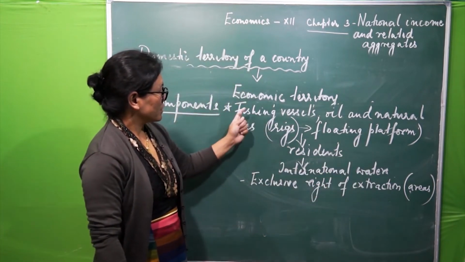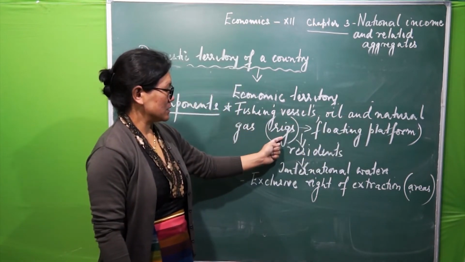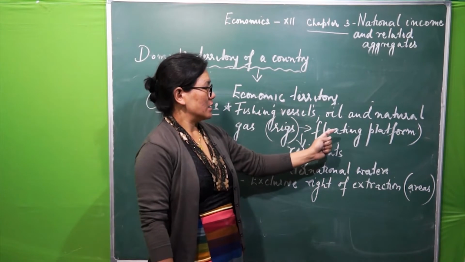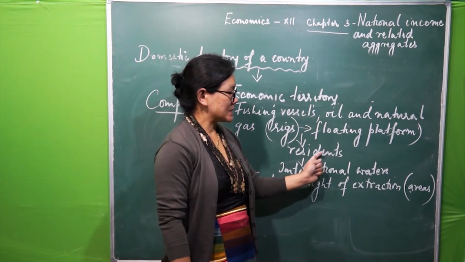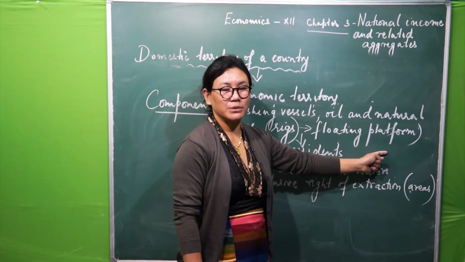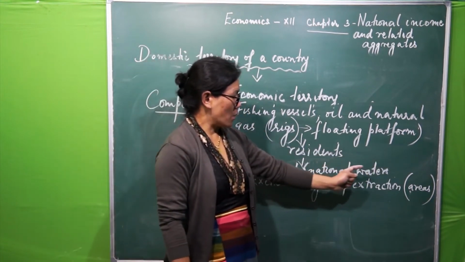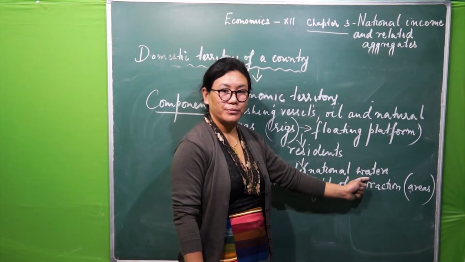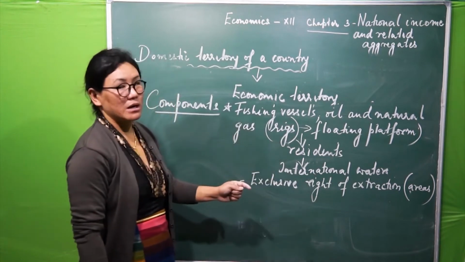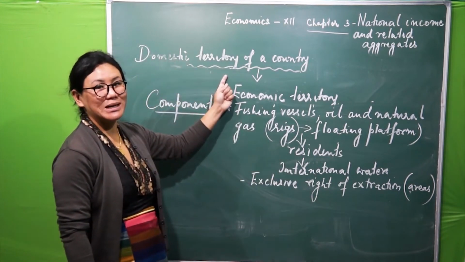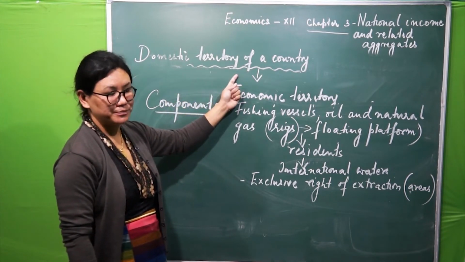Now see here, fishing vessel, oil and natural gas rigs, which are operated by whom? Residents of a country. Say for example, India again I will take up. And that too in international waters. Then this will become India's domestic territory. It will be considered as the part of India's domestic territory.